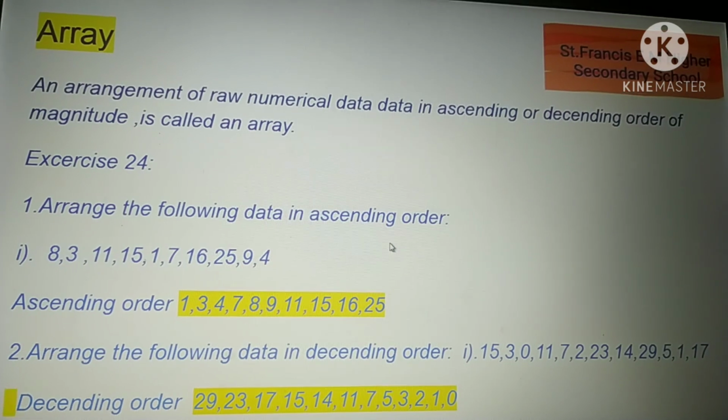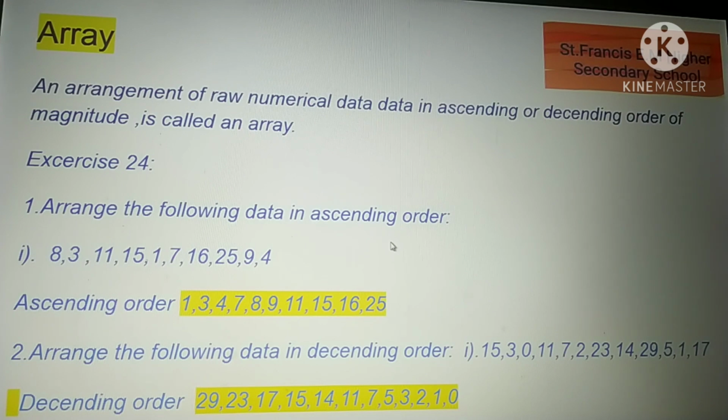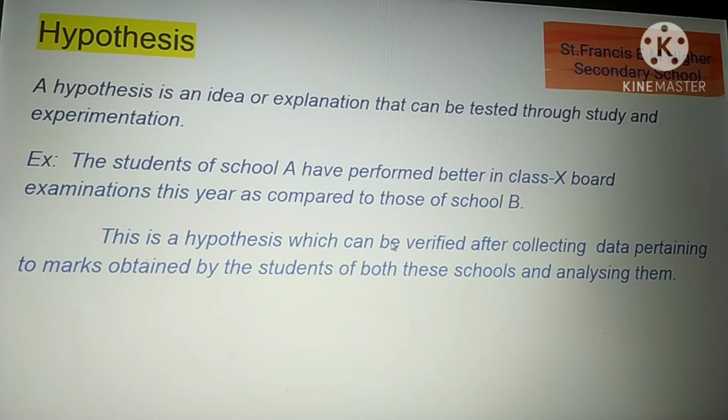Now see, hypothesis. Hypothesis is an idea or explanation that can be tested through study and experimentation. See one example. We take students of school A. School A performed better in class 10th board examinations this year as compared to school B. Here we are comparing two schools, school A and school B, by comparing the results of the 10th class students.